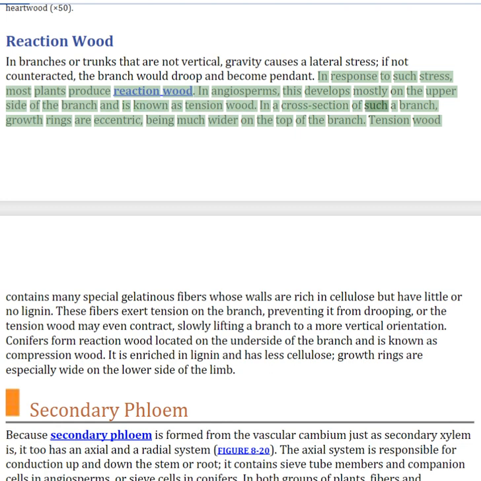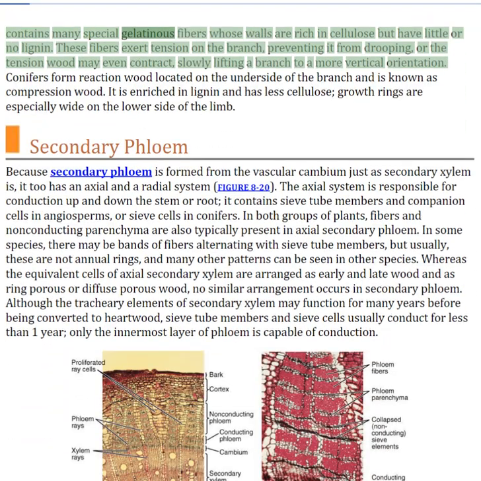In a cross-section of such a branch, growth rings are eccentric, being much wider on the top of the branch. Tension wood contains many special gelatinous fibers whose walls are rich in cellulose but have little or no lignin. These fibers exert tension on the branch, preventing it from drooping, or the tension wood may even contract, slowly lifting a branch to a more vertical orientation.